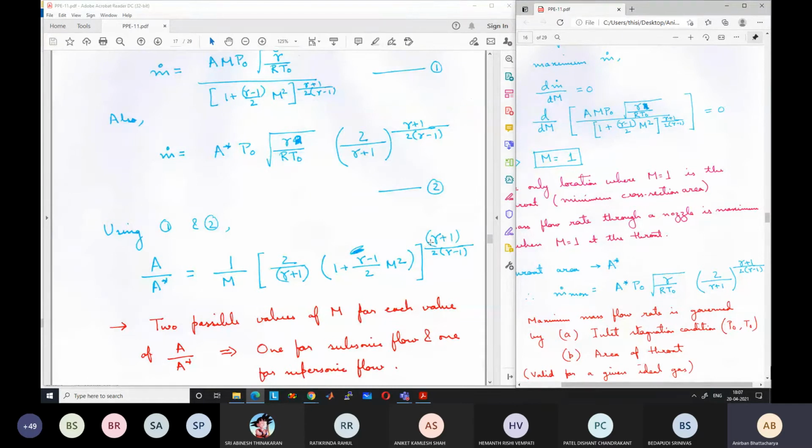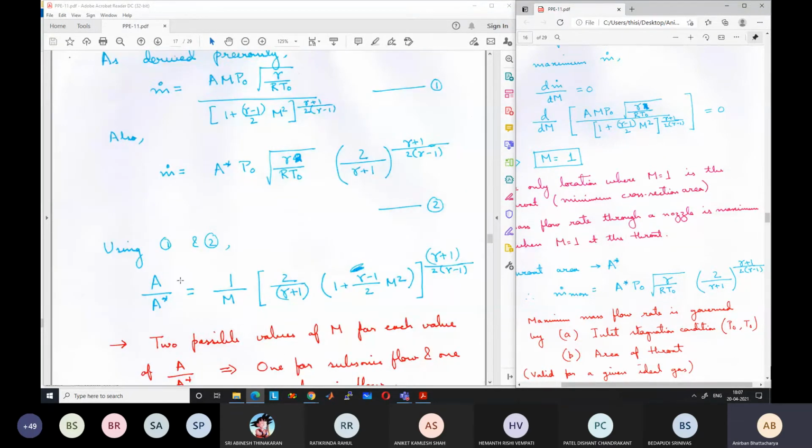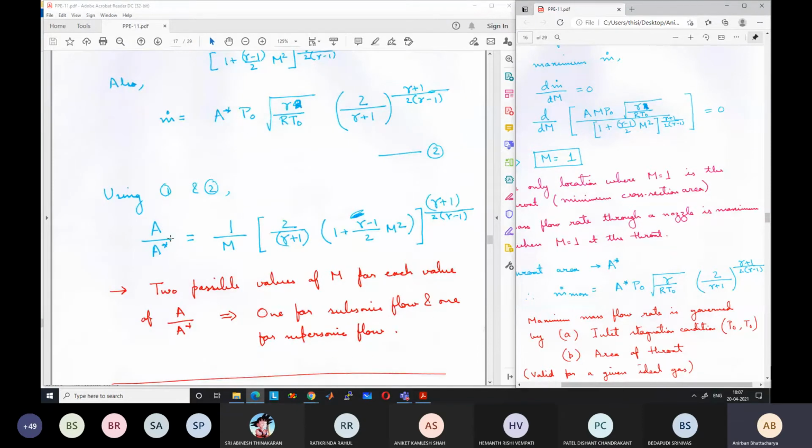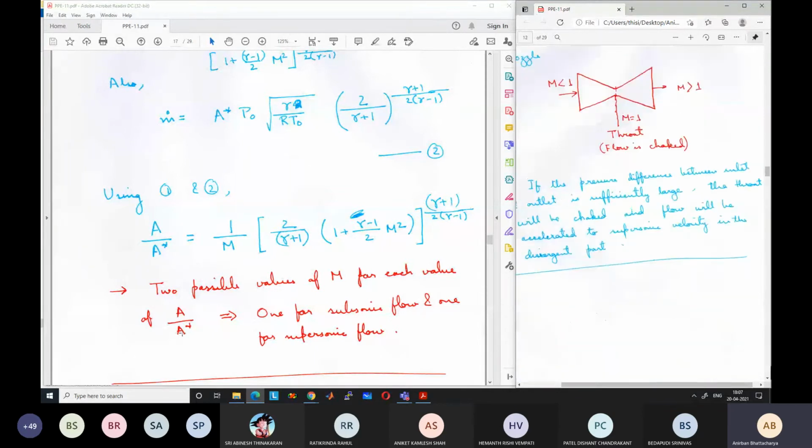This is not even a derivation, it's just one line. But what it tells us is that this is a quadratic expression in M square. So there are two possible values of M for each possible value of A by A star. A star is fixed, it is the throat area. So any area A can occur at two possible values of M. One is in the subsonic region where M is less than 1, and one is in the supersonic region where M is greater than 1.